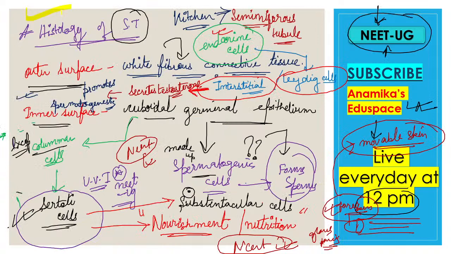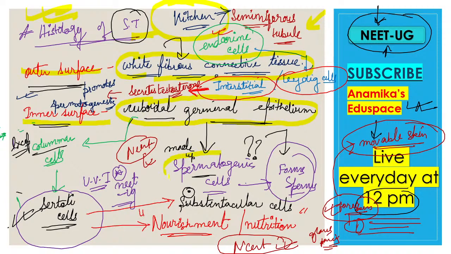Then we studied about the histology of the seminiferous tubule. So the seminiferous tubule is known as the kitchen of sperm production, right? Seminiferous tubules have 2 surfaces, one is the outer surface, one is the inner surface. The outer surface is made up of white fibrous connective tissue, and the inner surface is made up of cuboidal germinal epithelium, right?